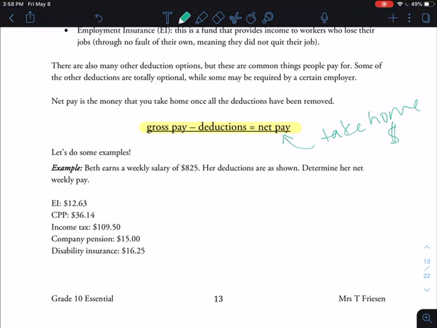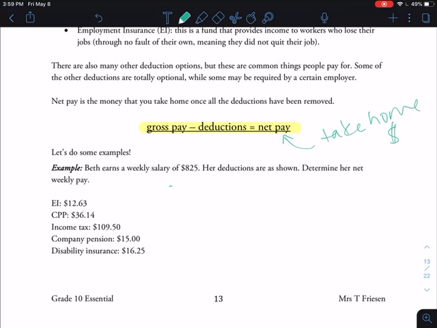Beth earns a weekly salary of $825. Her deductions are shown; determine her net weekly pay. Okay, so these deductions come off her paycheck every single week. We want to figure out how much she is making at the end of the week, like how much is her take-home money. Okay, so with deductions that are already in the form of dollars, like all of these, all we have to do is subtract them. Okay, so it's really not so hard.